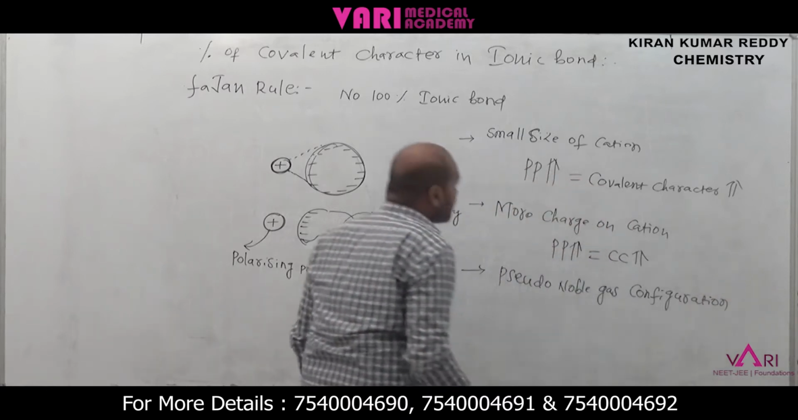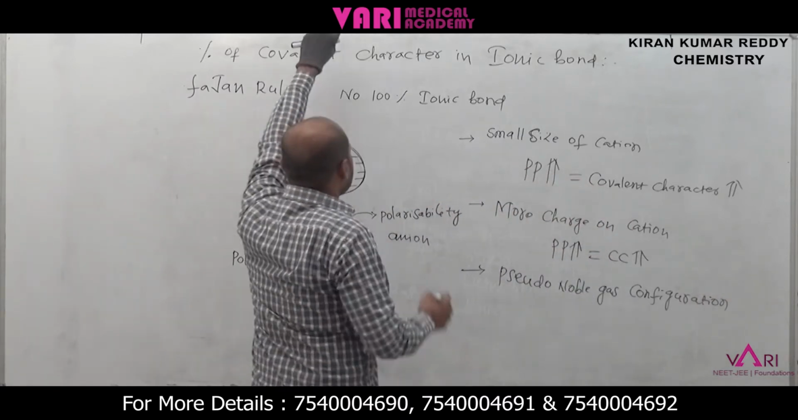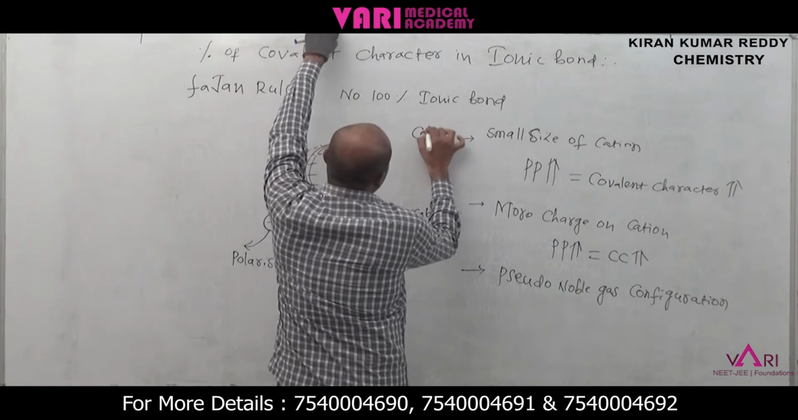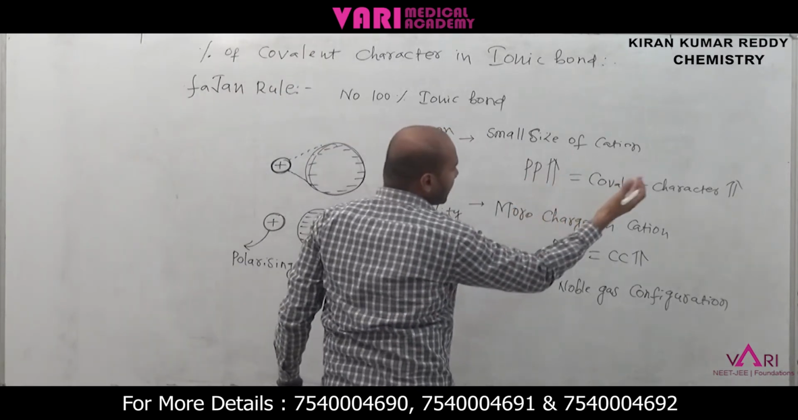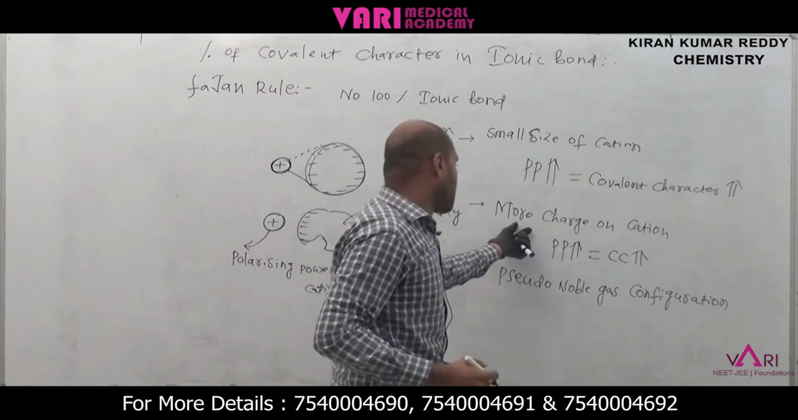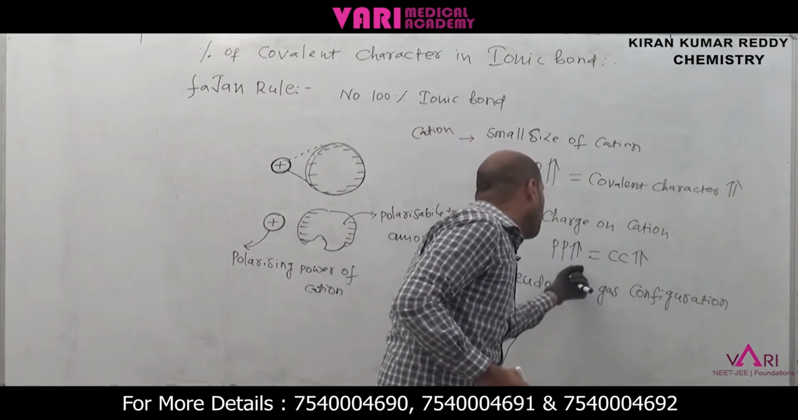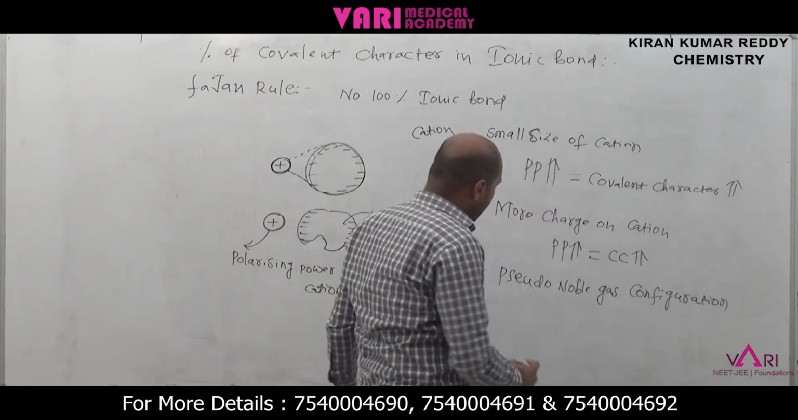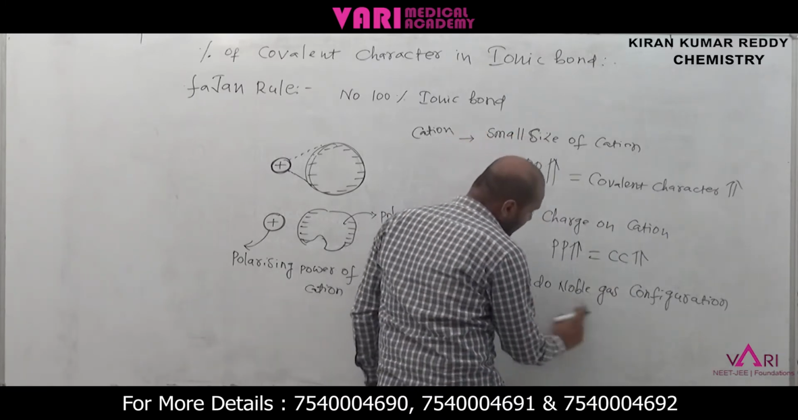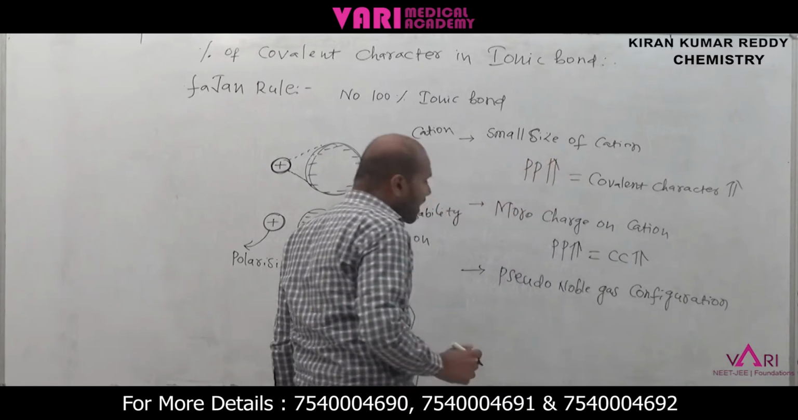What are the important points about cation? Small size of the cation: polarizing power increases, covalent character increases. Next, more charge on the cation: polarizing power increases, covalent character increases. And pseudo noble gas means, pseudo means false.